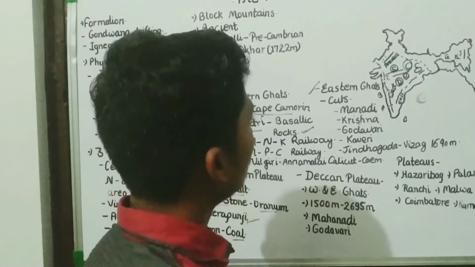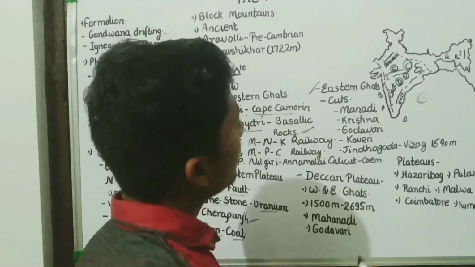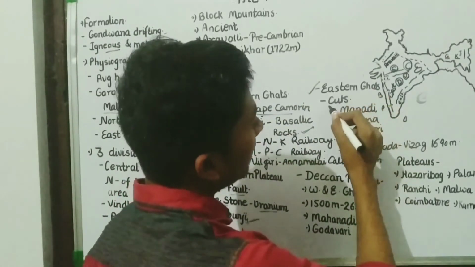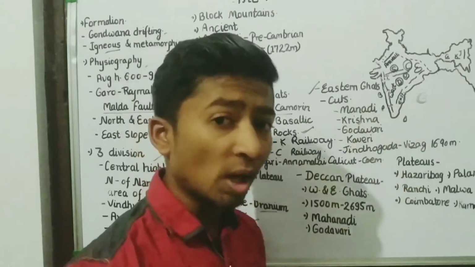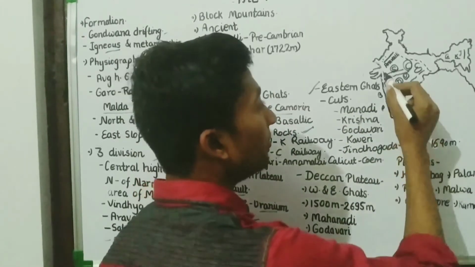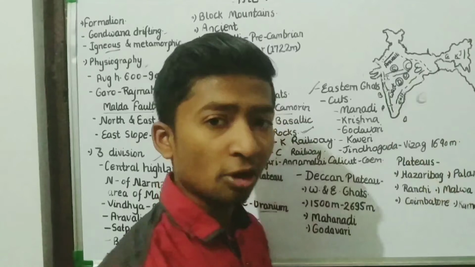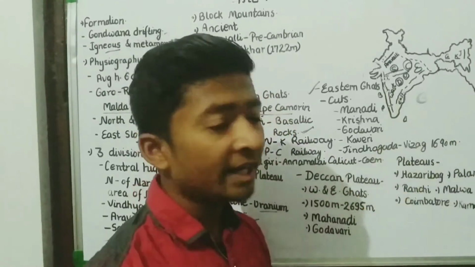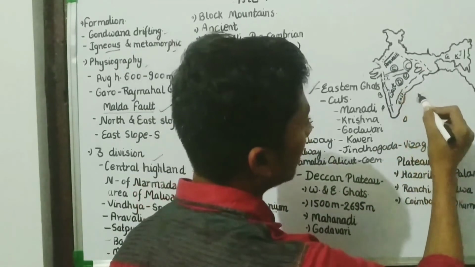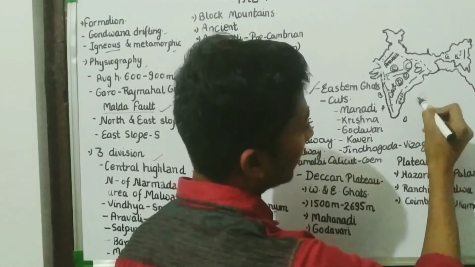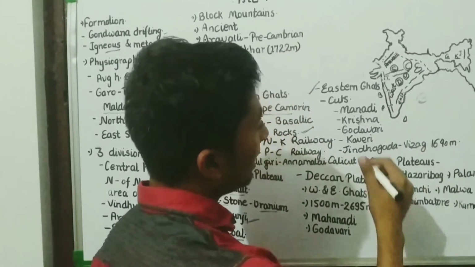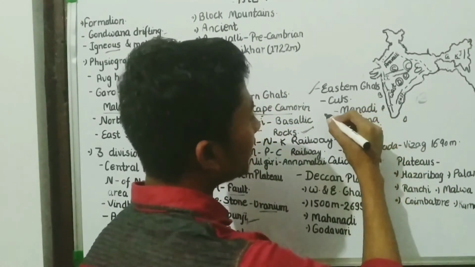Okay. Now let us take the Eastern Ghats. Eastern Ghats are having many cuts. Why? They are having many cuts because the rivers are passing through Eastern Ghats and they are flowing their water into the Bay of Bengal. Okay, and which rivers are there?